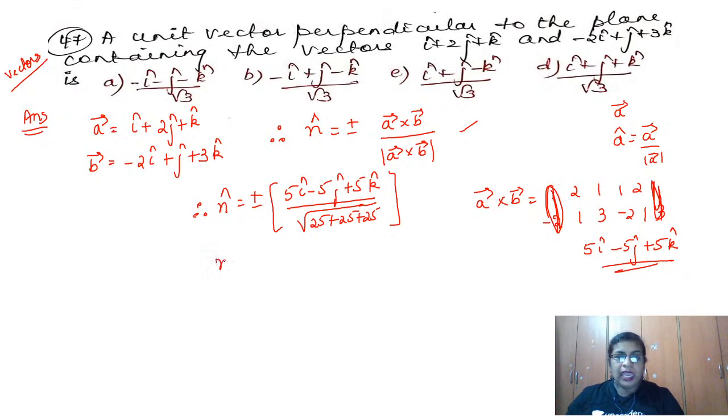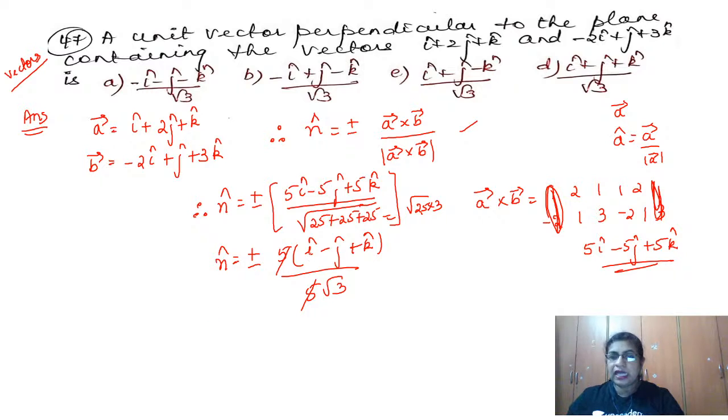So therefore, n cap is equal to plus or minus, 5 could be brought out. It is i cap minus j cap plus k cap by root of 75, which is equal to 25 into 3. 25 will come out, so this will become 5 root 3. So 5 and 5 cancel. So therefore, you are getting either, check your options, plus i by root 3. We have it here, but it is plus minus plus. I don't have plus minus plus.